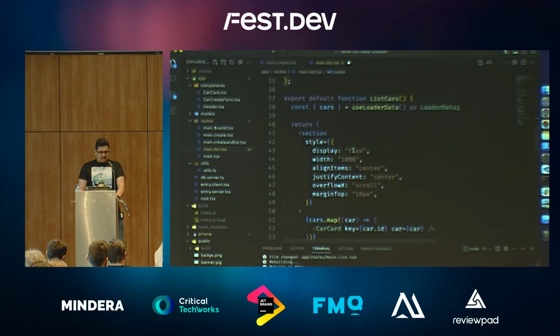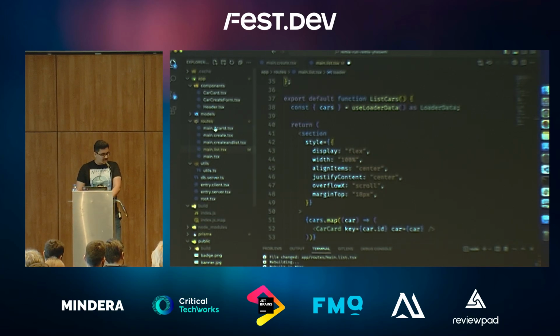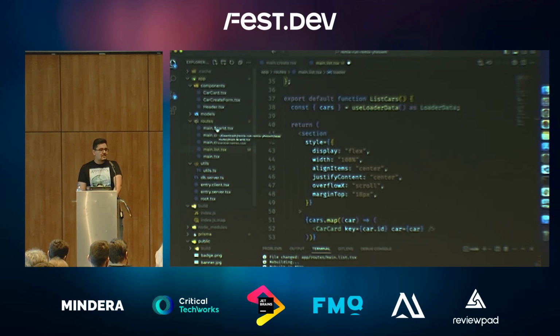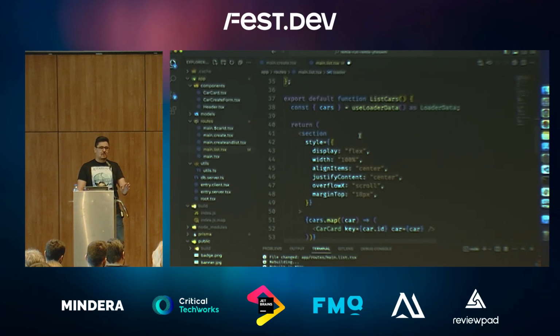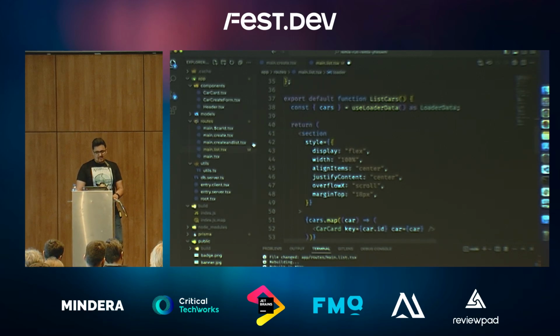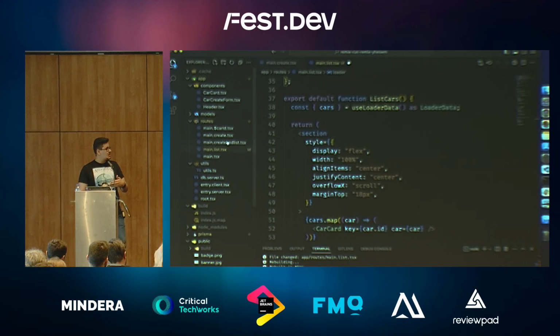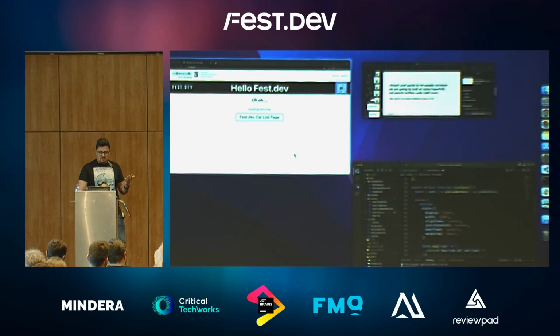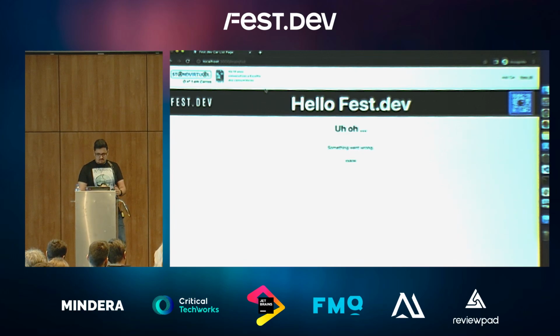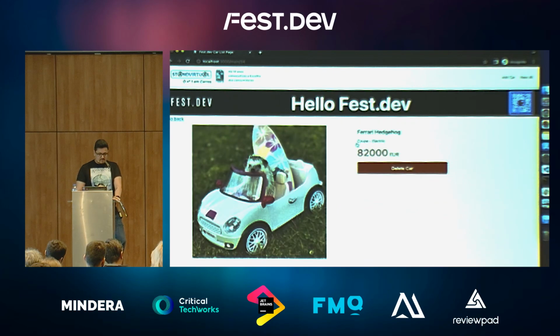One extra thing that I want to show you is this thing here. You might be asking, why is there a $ sign? This is when, in nested routing, you want to tell Remix that, hey, if there's a route that is not matching any of the ones we have here, we create a dynamic route. So why is this useful? Well, let's go back into our list. Did I forget to save? Yes, I did. Let's go back into our list.